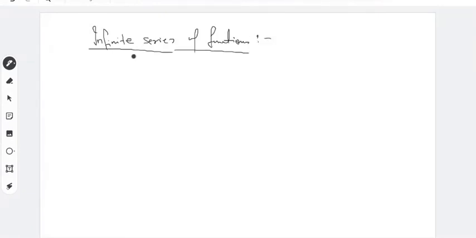So what is an infinite series of functions? Each member of the series is a function, like f1(x) plus f2(x) plus f3(x) and so on up to fn(x), and you can write this as the sum of fn(x), n equal to 1 to infinity.